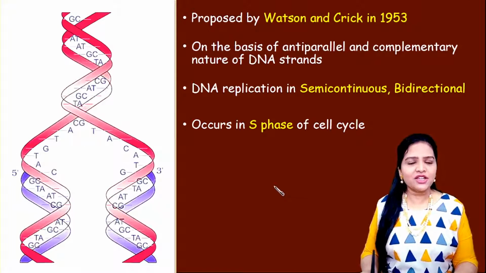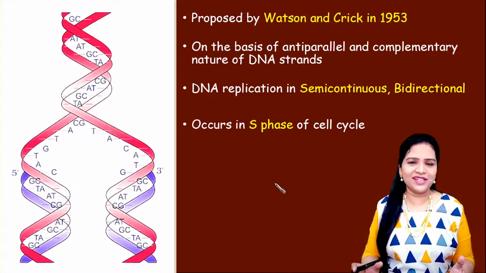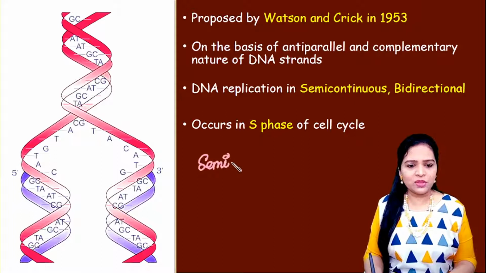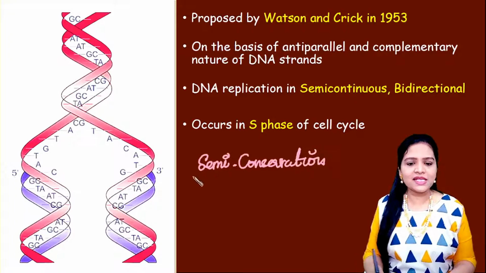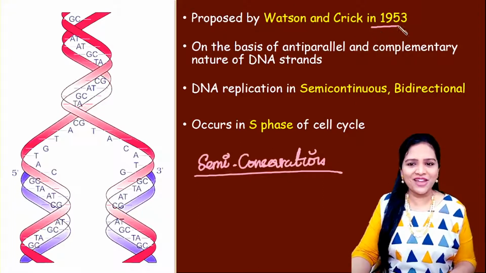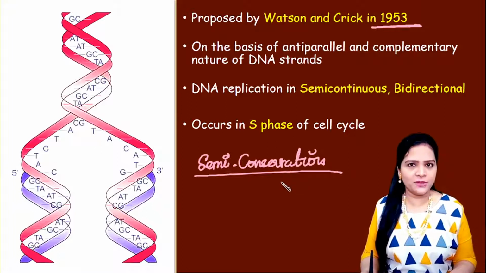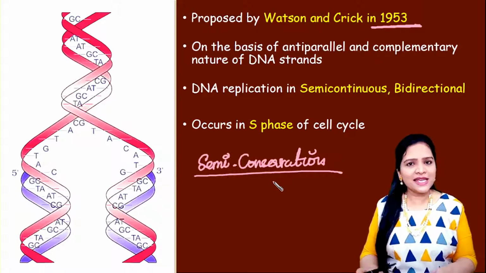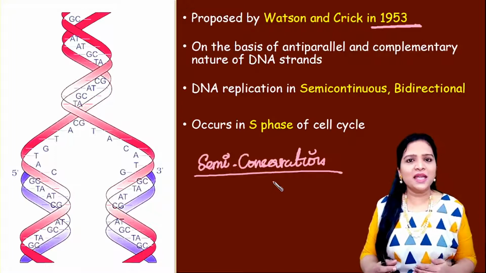The DNA replication occurs in three different modes. So here when we talk about double-stranded DNA, which is present in majority of the living organisms, here the DNA replication is called as semi-conservative mode of replication. This semi-conservative mode of replication was proposed by Watson and Crick in the year 1953. We know that the double helical structure of DNA was proposed by Watson and Crick in the year 1953.